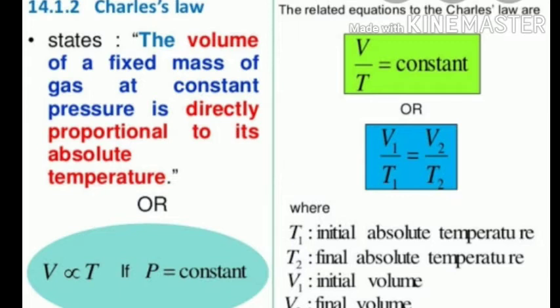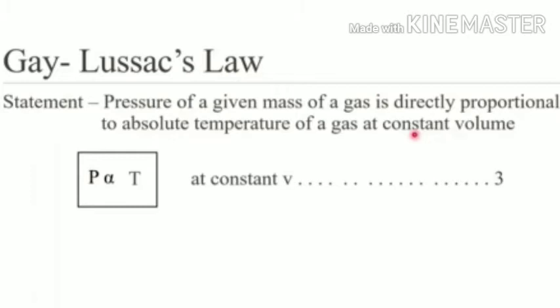Gay-Lussac's law, that is the relation between pressure and absolute temperature at constant volume. Gay-Lussac's law states that the pressure of a given mass of a gas is directly proportional to the absolute temperature of a gas at constant volume V.